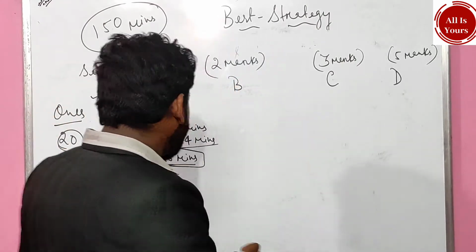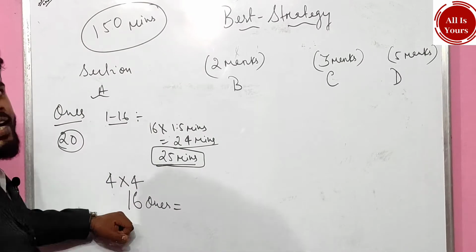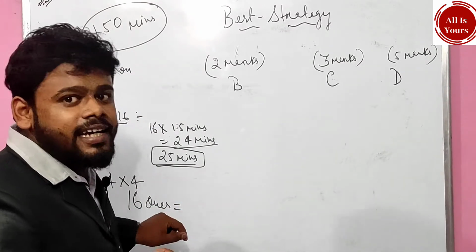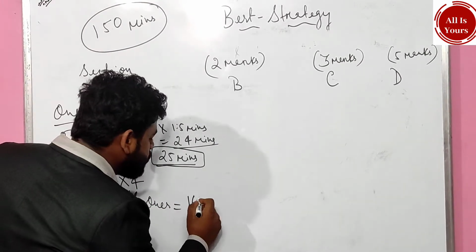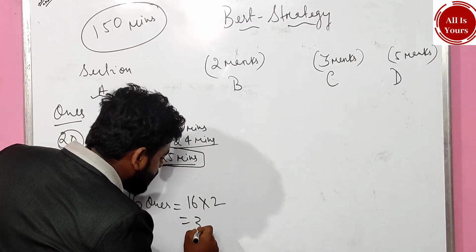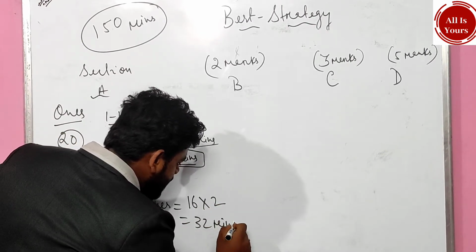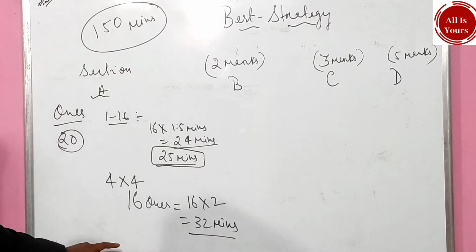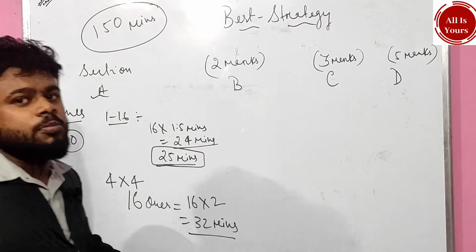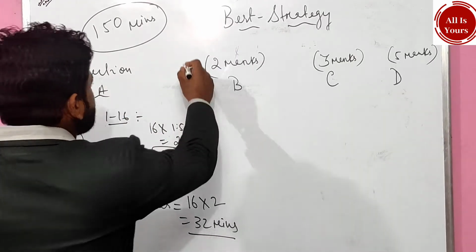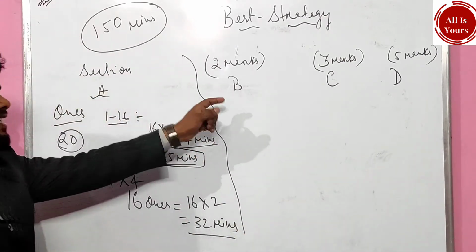But here a student needs to take more time, that is 16 into 2, 32 minutes. That means if the student attempts the case studies, they will take about 32 minutes. Skip to the 2 mark questions, that is section B.